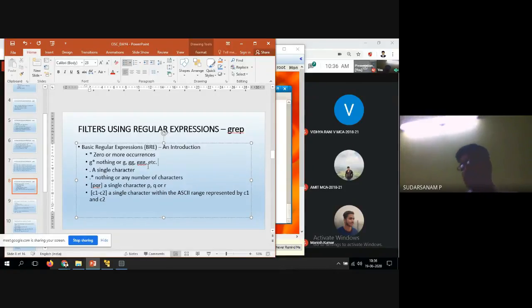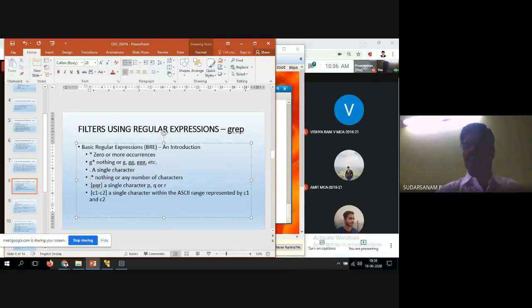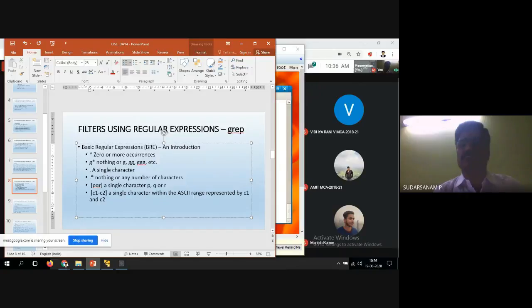Now in some cases somebody wants to find the first letter. For example, your register numbers look like 1, then BY, and I want to display only the second letter. You can apply regular expressions. Next is dot, a single character, which matches any single character.